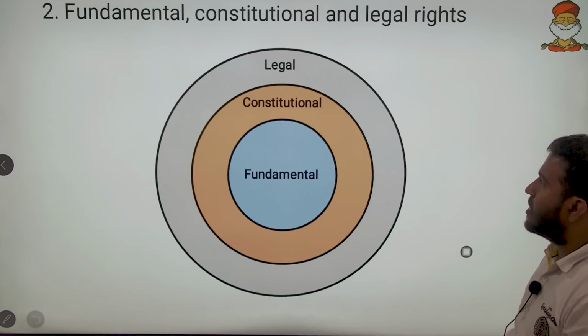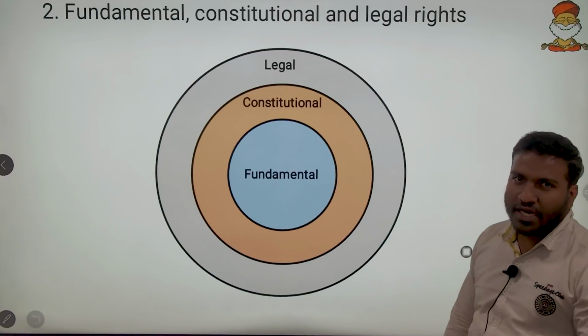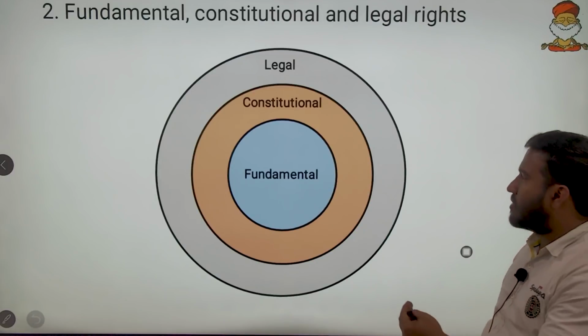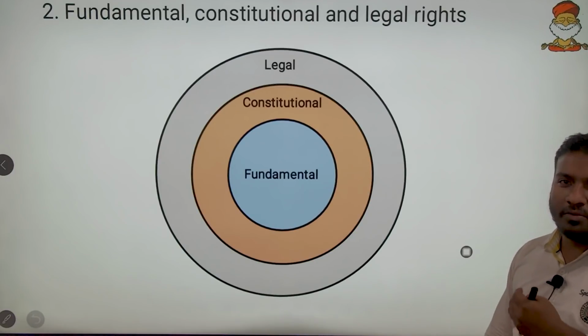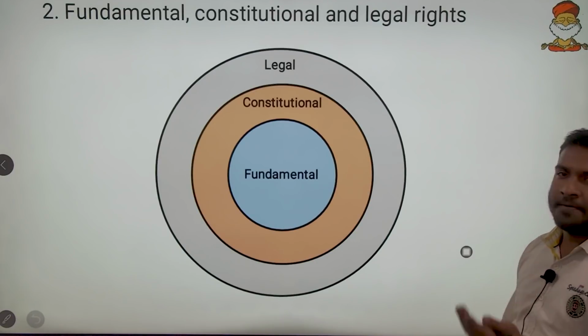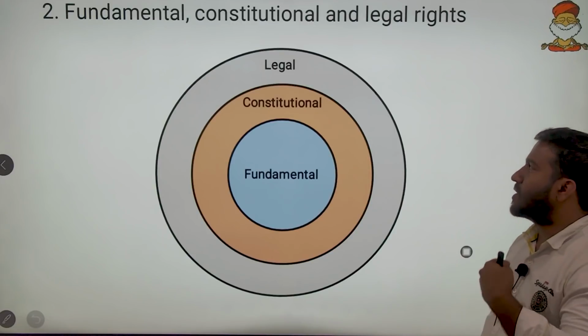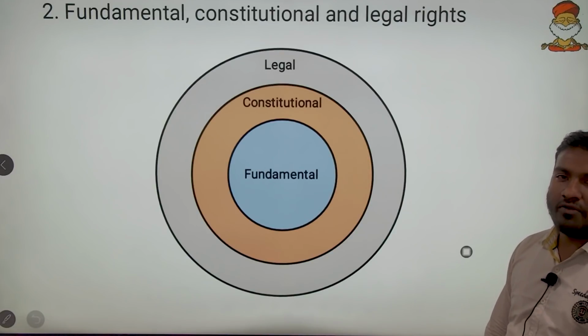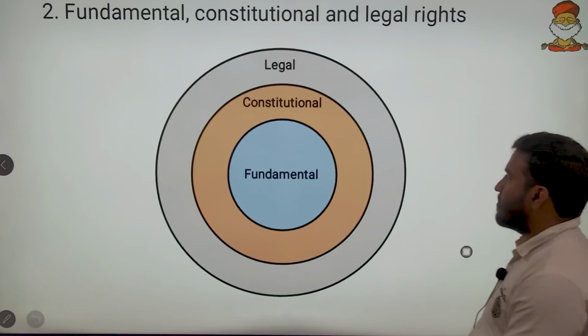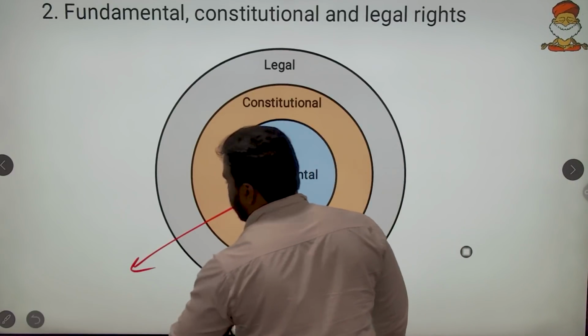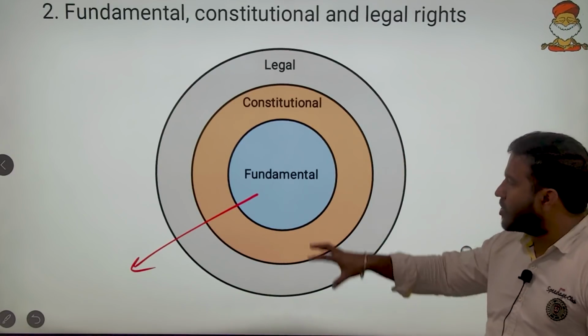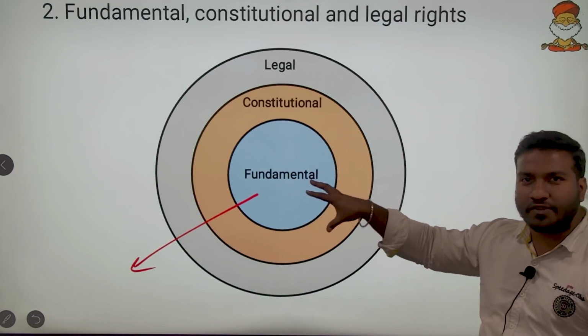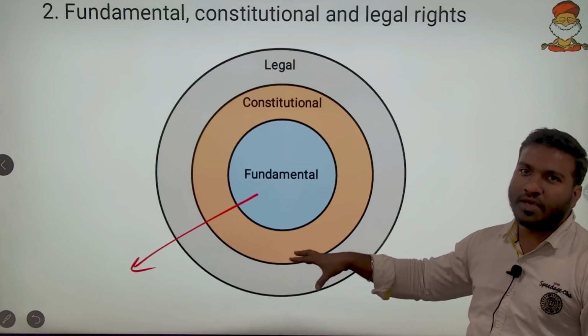Then coming to the second one: fundamental rights, constitutional rights and legal rights. Here again there was a question and many of you committed a mistake. What is a fundamental right, how is it with respect to a constitutional right, and how is it a legal right? If it is present in Part 3 of the Constitution, it happens to be a fundamental right.